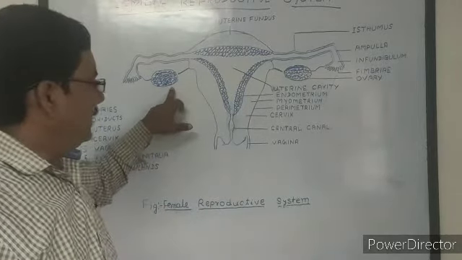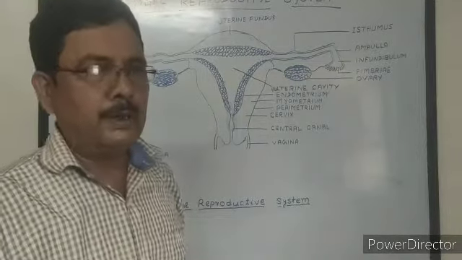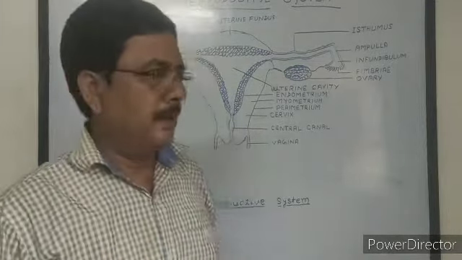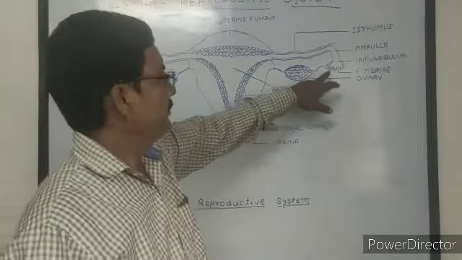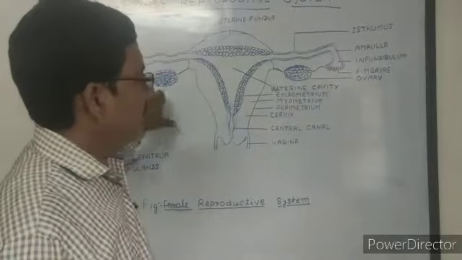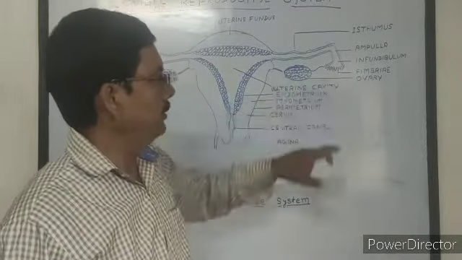When ova are released, each time only one ovum is released. Now this ovum comes into the infundibulum of the oviduct, that is the fallopian tube.